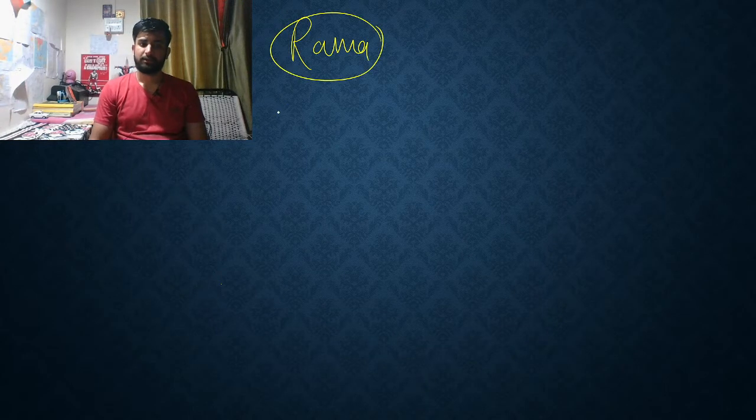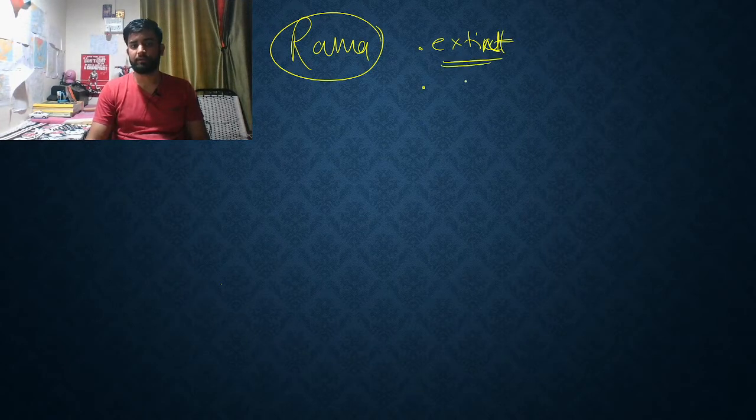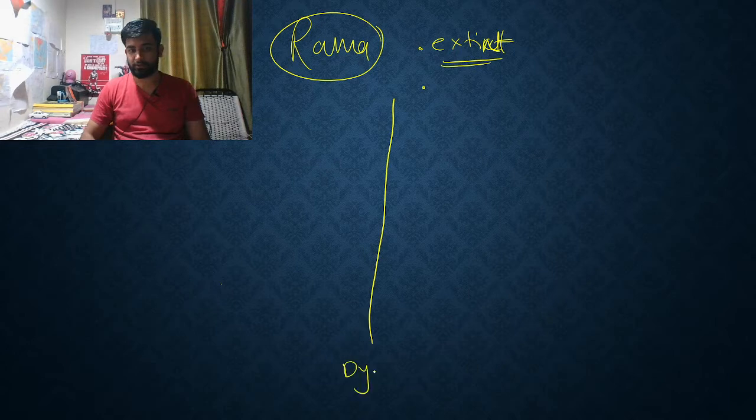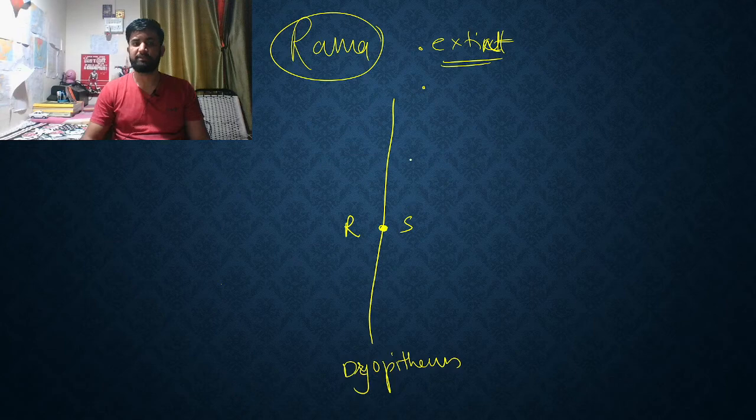So Ramapithecus, the basic thing that I want you to write over here is that it is extinct. So this is not something which is currently available or present. If we do a phylogenic study, we start with Dryopithecus. Somewhere here we find Ramapithecus and Shivapithecus.